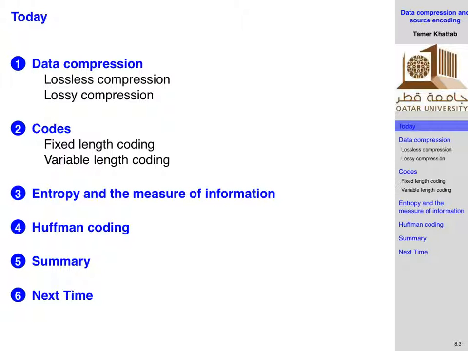Then we will discuss an ingenious encoding method called the Huffman coding, which allows you, in many cases, to almost approach the entropy, but not in all cases, okay? And Huffman coding is a variable length code, okay? And by this, we'll finish the lecture for today, okay? So it should be a very short lecture, not very much, except if you ask too many questions.